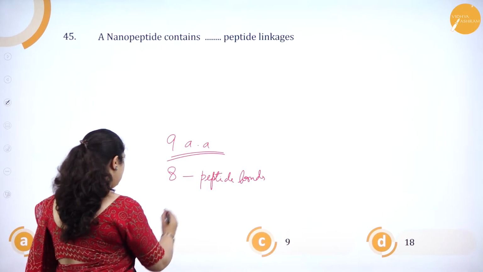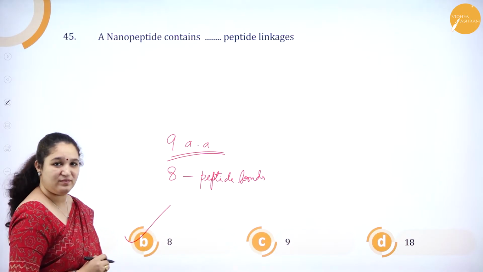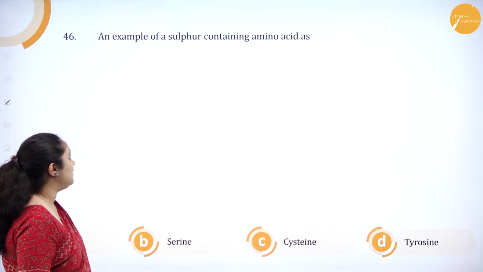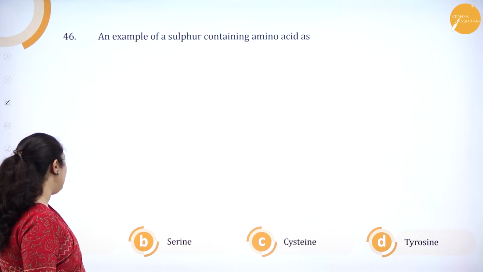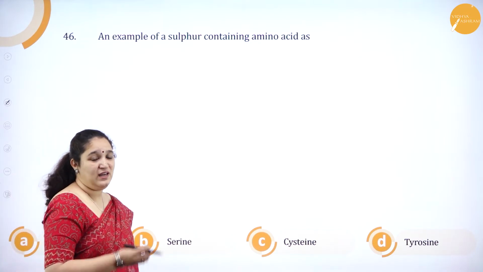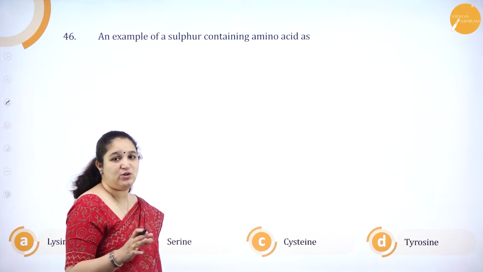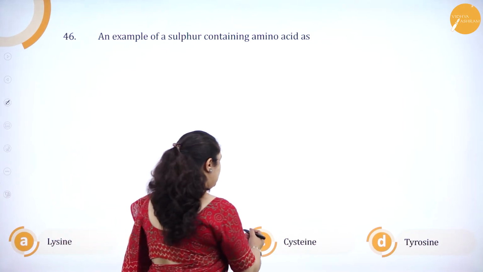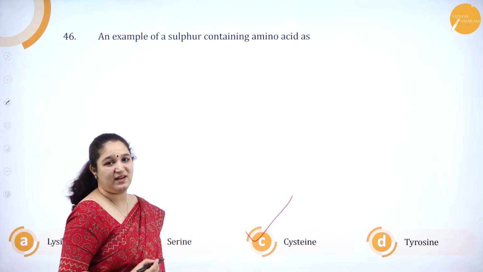So answer is option B. Yes. Next one. An example of sulfur containing amino acid is lysine, serine, cysteine, tyrosine. Sulfur containing, basically major which you need to know two are methionine and cysteine. So it is option C, which is the correct answer.